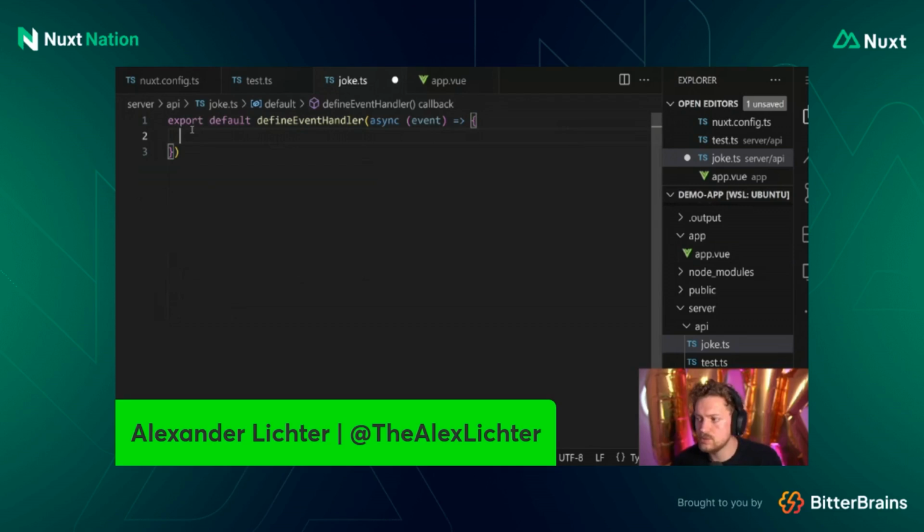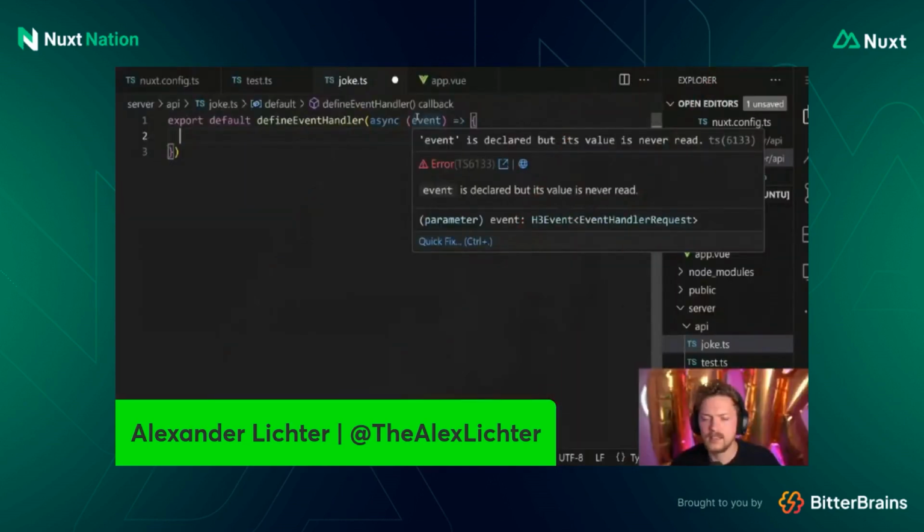For that, we don't use a composable, obviously, because Vue composables in the server part are a big no, except useRuntimeConfig, which is a little special there, right? useRuntimeConfig works on the server, on the Nitro part, and also on the client side. We can use that, but we don't use any runtime config here. But still, don't try to import Pinia stores in the server part. That's never a good idea.